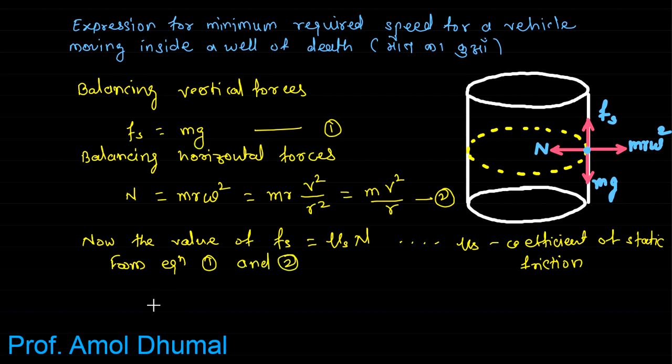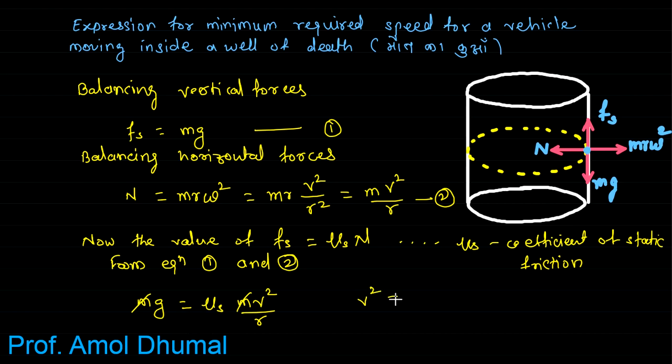From equations 1 and 2, we can write Fs is equal to mg, which is equal to mu s into N, which is equal to m v square by r. We have just substituted the values of Fs and N in the equation Fs is equal to mu s into N. So m will get cancelled.